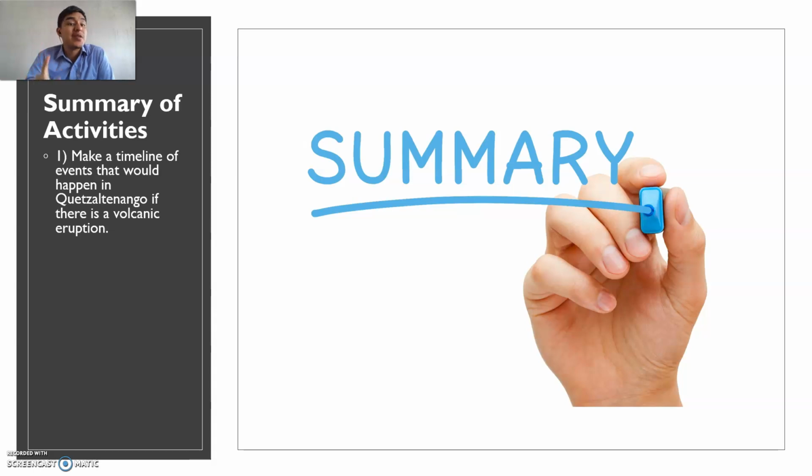So, observation, there was already a volcanic eruption in Quetzaltenango many years ago. I think it was in the 1900s, around 1905, I guess, was the date where the Santa Maria volcano already exploded. So basically, I suggest that you do some research on what happened back then, when the Santa Maria volcano erupted. And of course, based on that information, you can imagine what is going to happen right now if we get a volcanic eruption at some point.